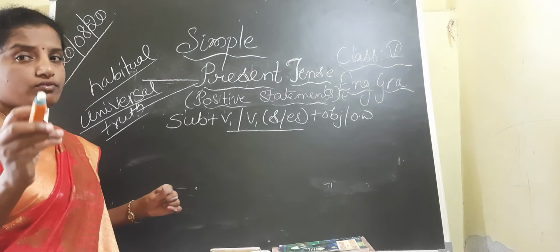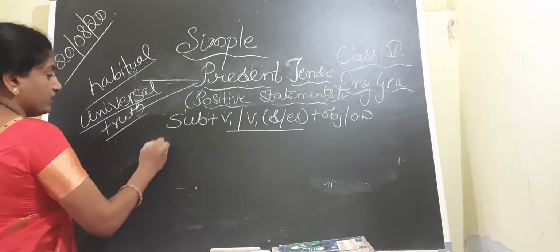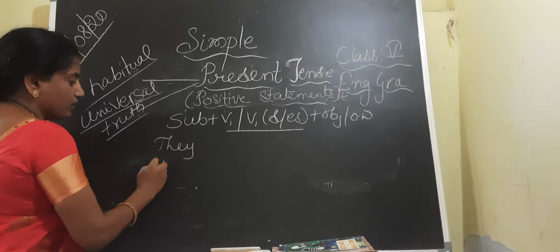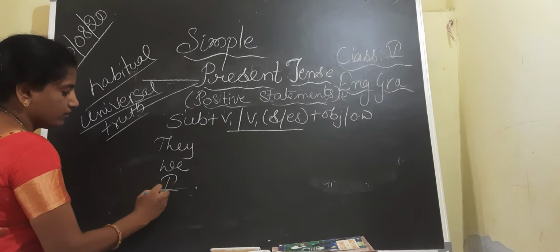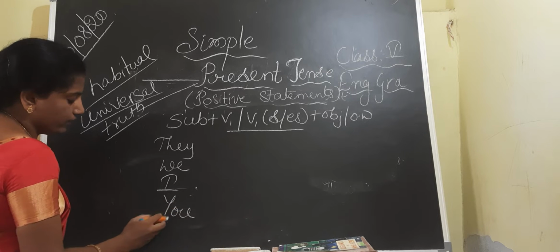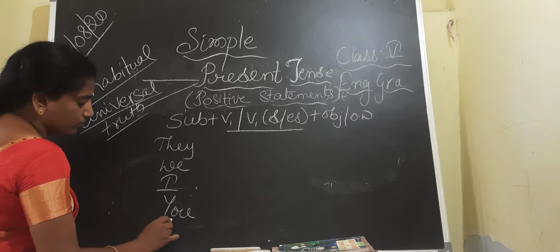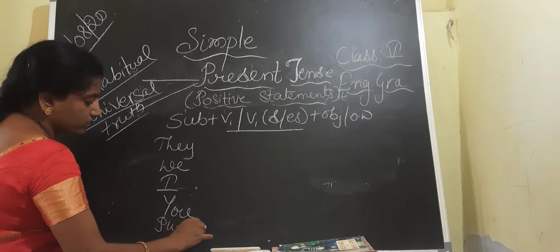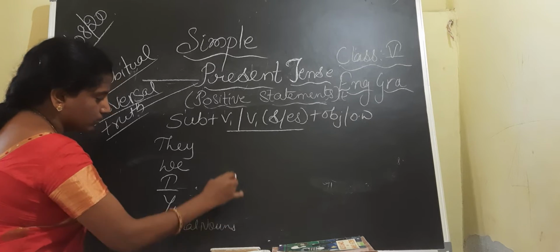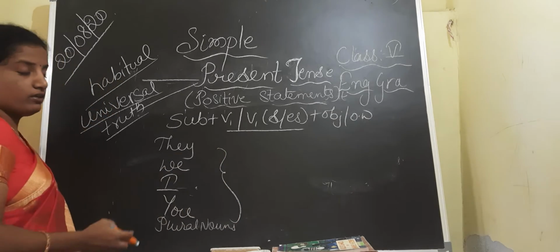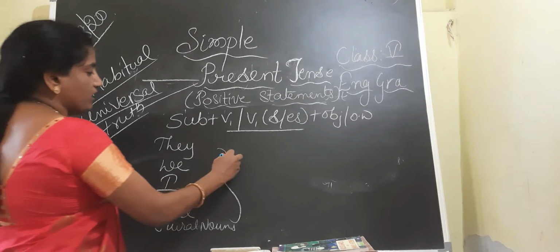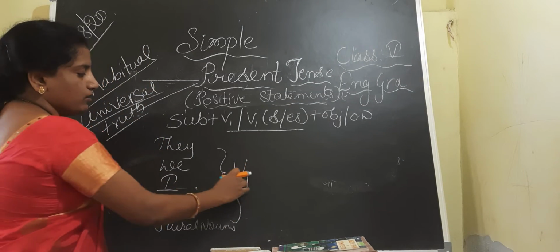Whenever we have a plural subject, suppose they, we, I, you, or any plural form, plural nouns, for such subjects we have to use V1.